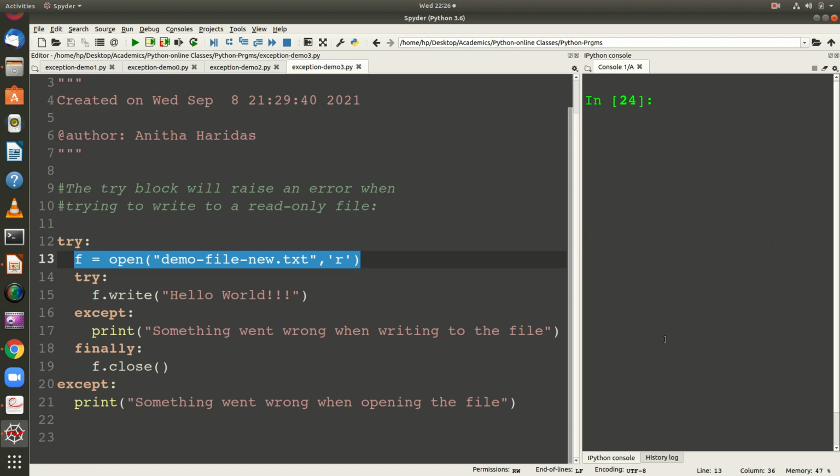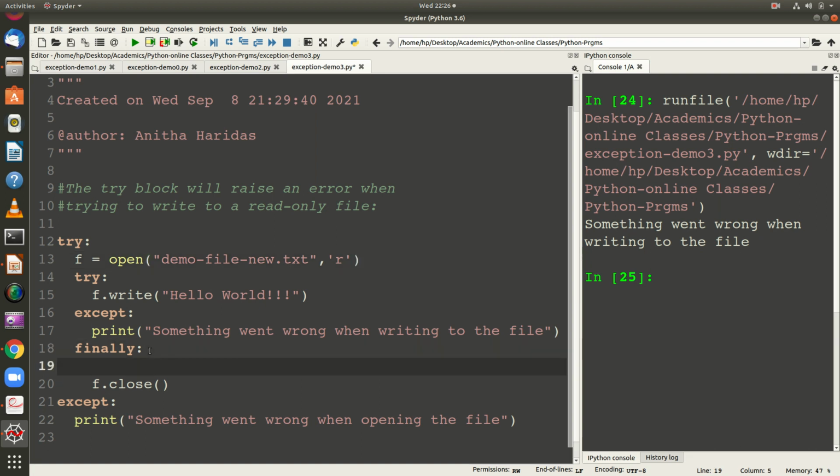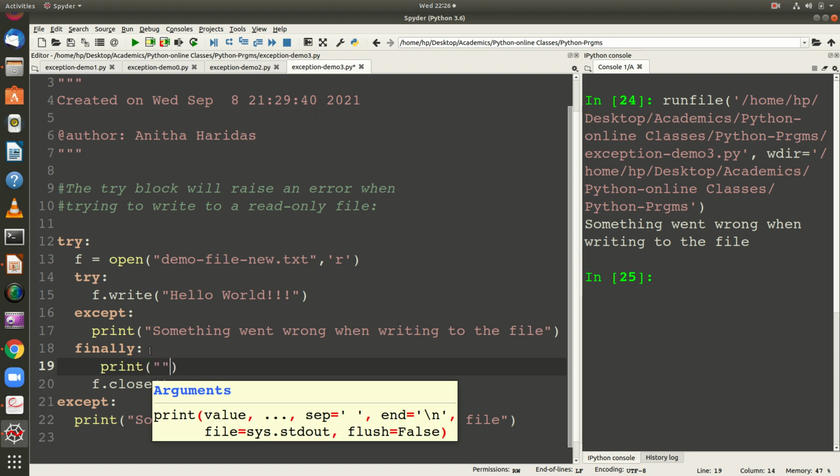I clear the console now. I try to open it in the read mode. I'm going to execute the file, and it says something went wrong when writing to the file. And if you want, you can have a print statement that says file is closed.